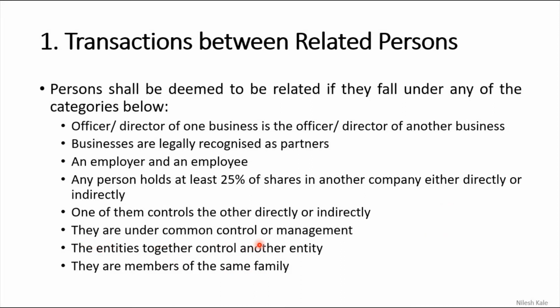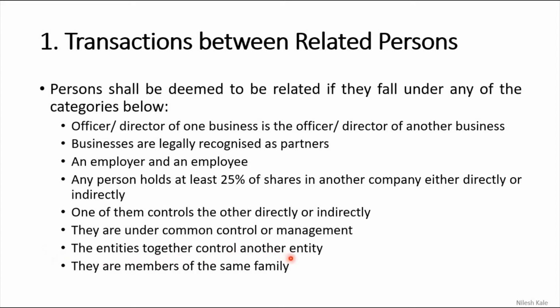They are under common control or management. If there are several companies and there is only one common management, then all such companies are considered as related persons. Example, Tata Sons, Johnson & Johnson, Godrej, etc.